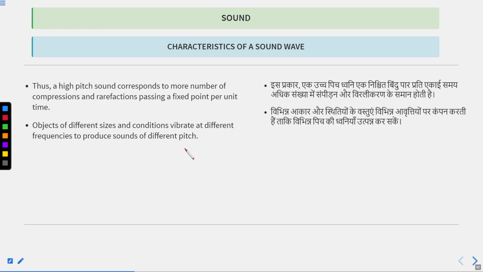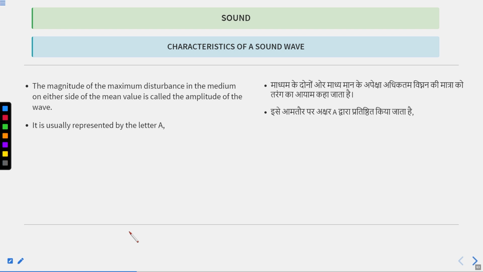So our brain can differentiate between those two sounds. Objects of different size and condition vibrate at different frequencies to produce different pitch. If they have different frequency, they have different pitch, and our brain can differentiate between those two objects.